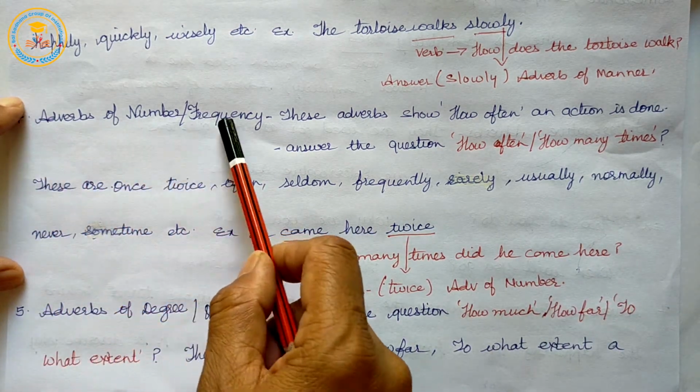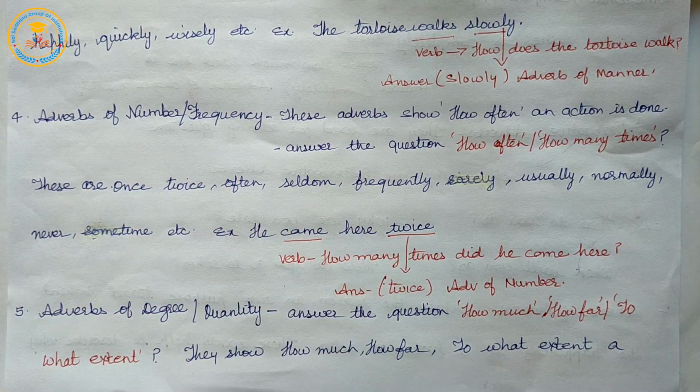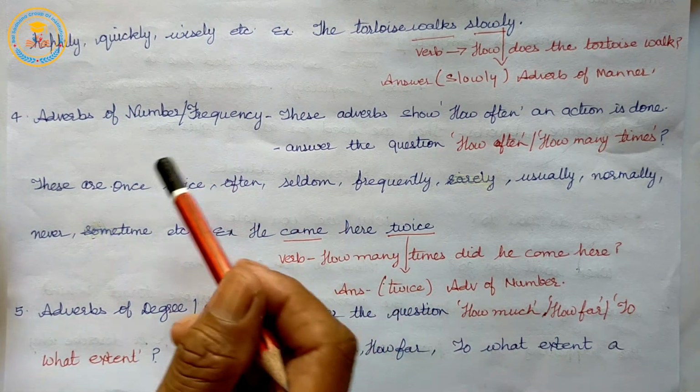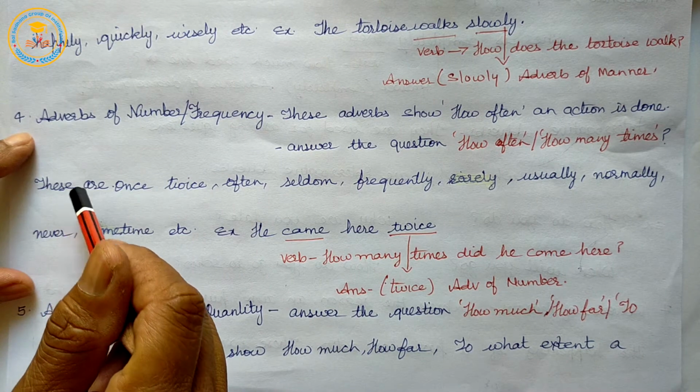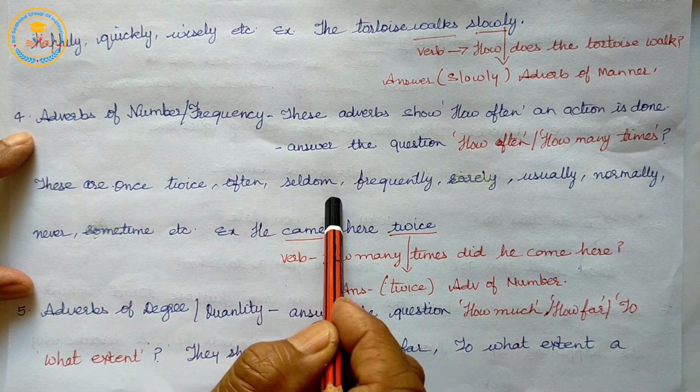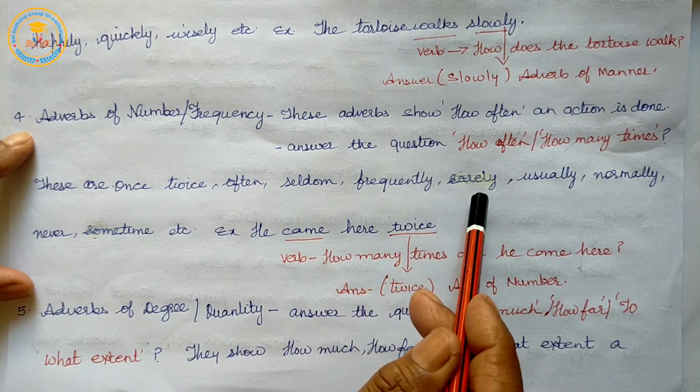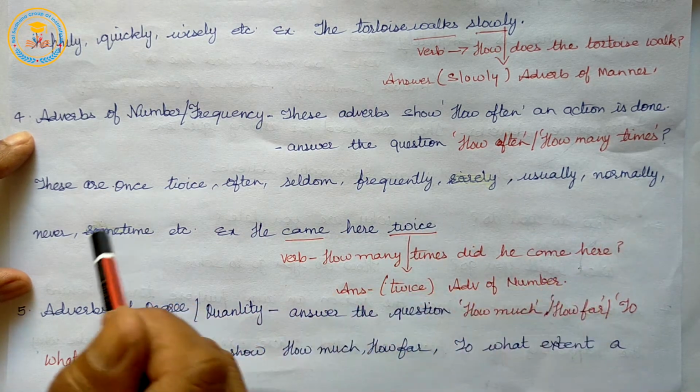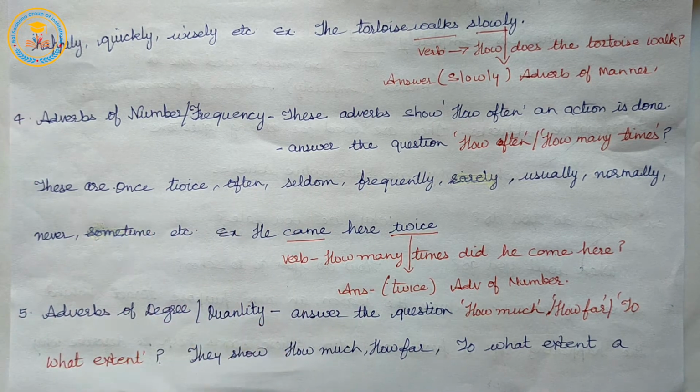The adverbs of number or frequency are once, twice, often, seldom, frequently, rarely, usually, normally, never, sometime, etc.